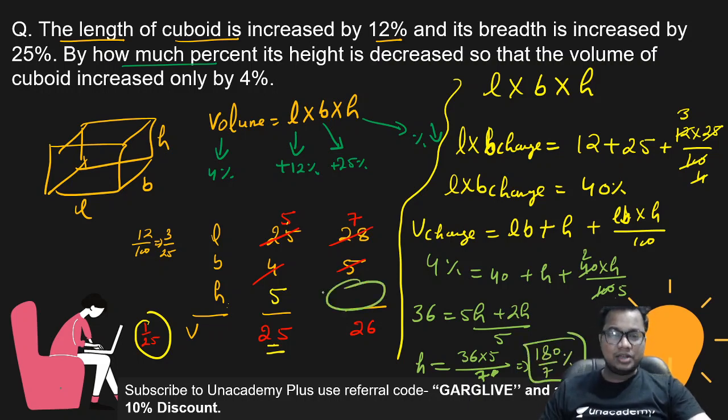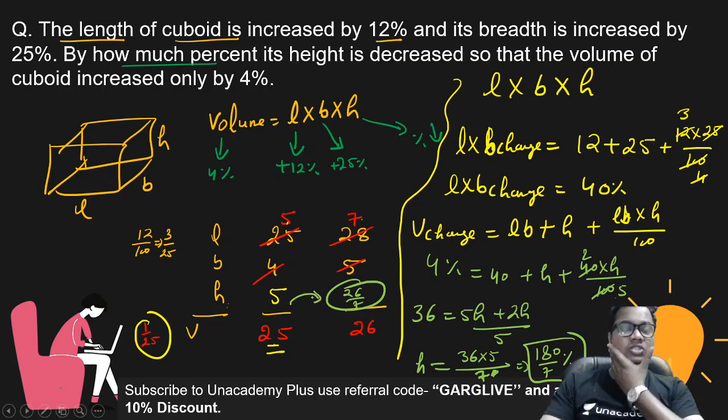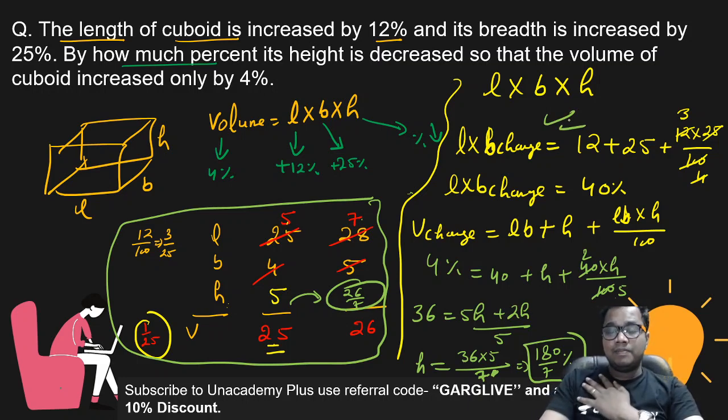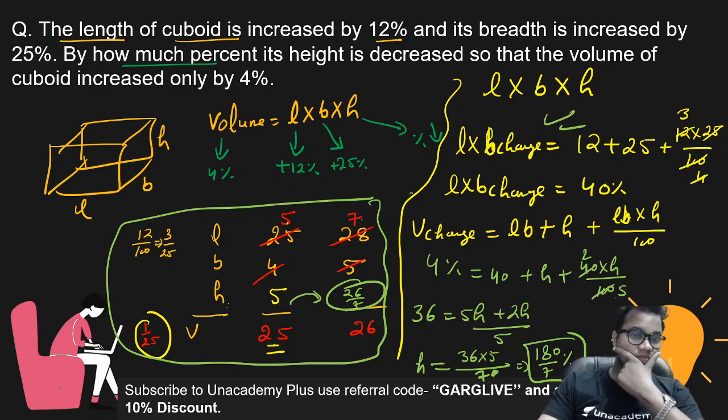You will also get the answer from this, but you have to multiply the number, that is 26 by 7. Now you have to take changes in the height, but the answer is in fraction. So this is a little bit difficult to solve by this, right? So this is an effective formula for this type of questions.